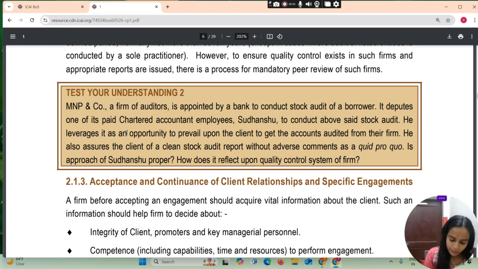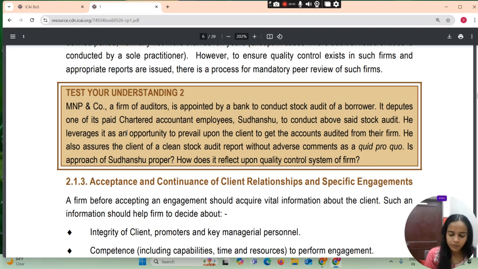The approach of Sudhanshu is not proper. He leverages it as an opportunity to prevail upon the client to get the account audited from their firm. He also assured the client of a clean stock audit report without adverse comment as a quid pro quo.